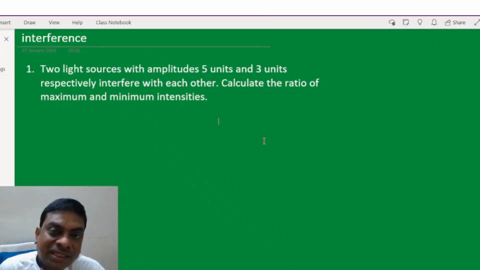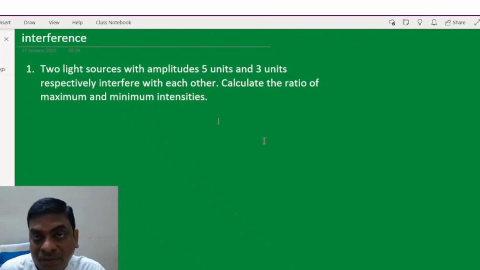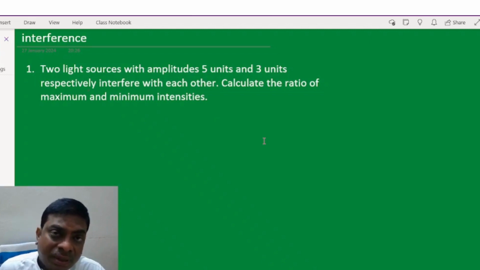In this video we'll be discussing numericals based on the intensity pattern of interference of light, that is, Young's double slit experiment. So here comes the first question, students.